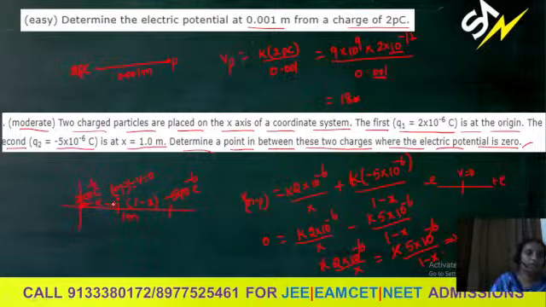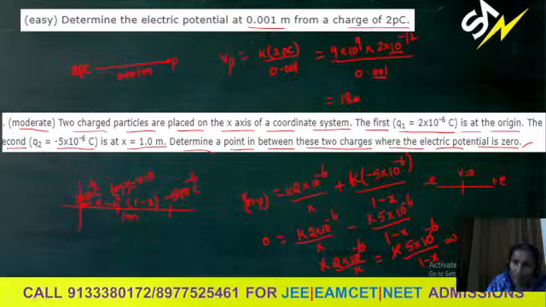I consider that distance from the 2 into 10 power minus 6 charge, that is, from the first charge. So find the x value. We can do the cross multiplication.